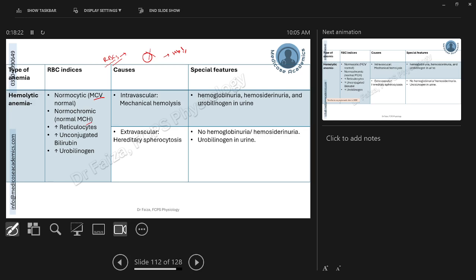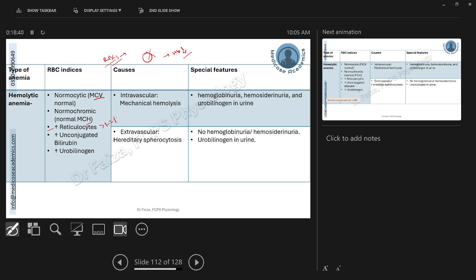Now, there is deficiency of hemoglobin in the body. This will be manifested by increased erythropoietin secretion and increased erythropoiesis by the bone marrow to compensate. So ultimately what we will have is increased reticulocyte count, at least more than 1% or 2%.